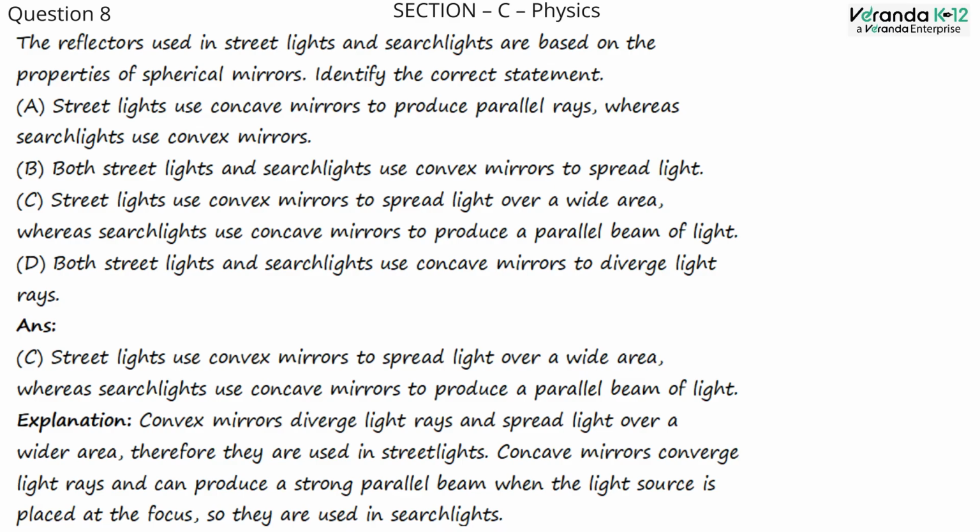Explanation: convex mirrors diverge light rays and spread light over a wide area. Therefore, they are used in streetlights. Concave mirrors converge light rays and can produce a strong parallel beam when the light source is placed at the focus. So, they are used in searchlights.